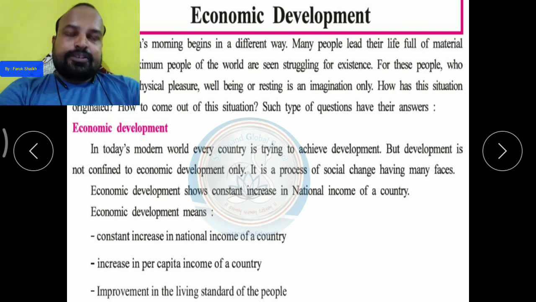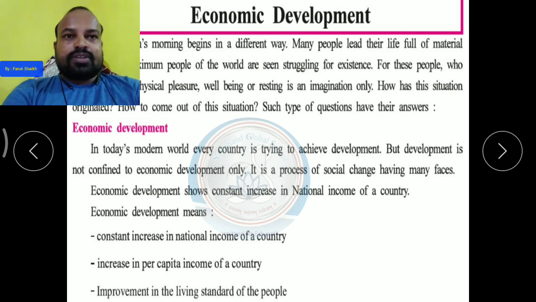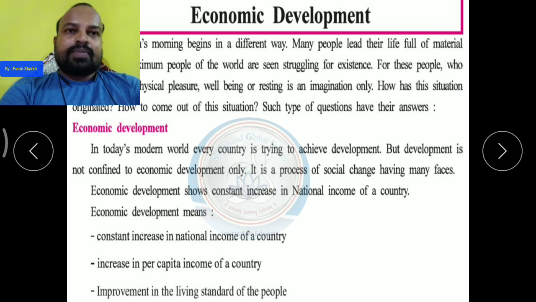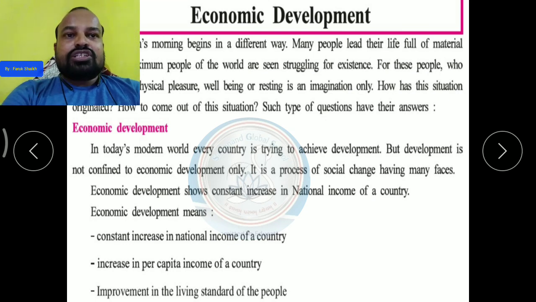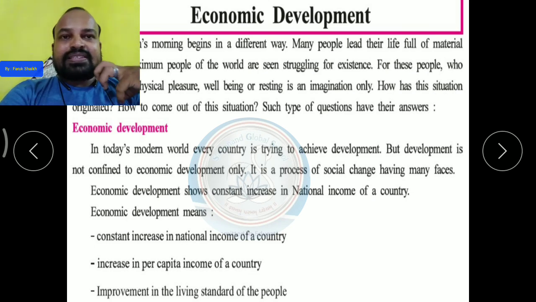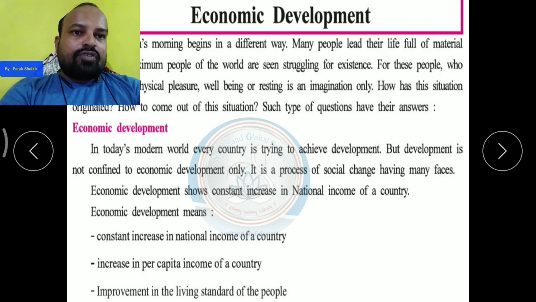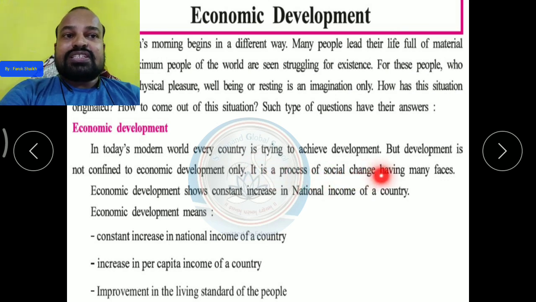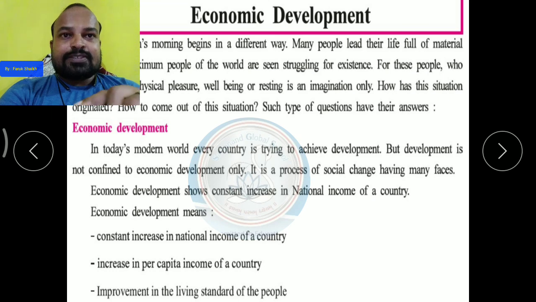India also wants to achieve development, but that development is not just economic development. यानी कि देश के पास अगर बहुत ज़्यादा पैसे आ गए, that alone cannot be called development. It is a process of social change that has many phases. It also needs social changes. The living standard of the people should also change.